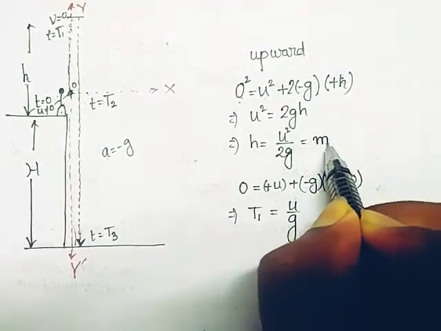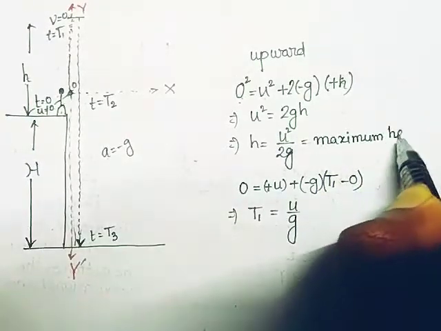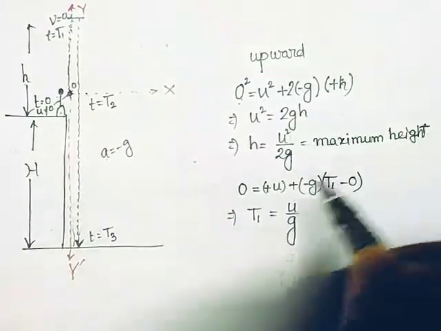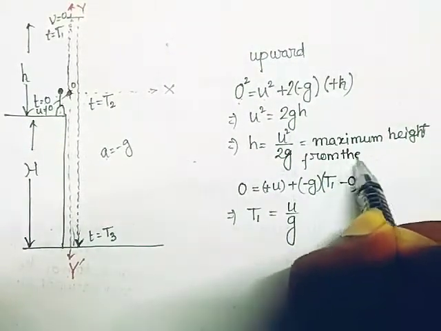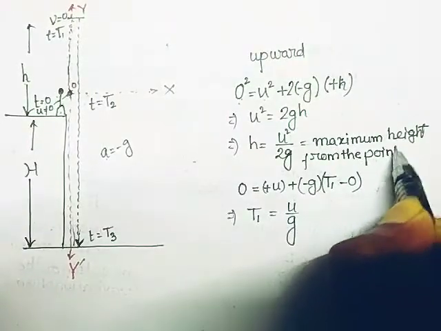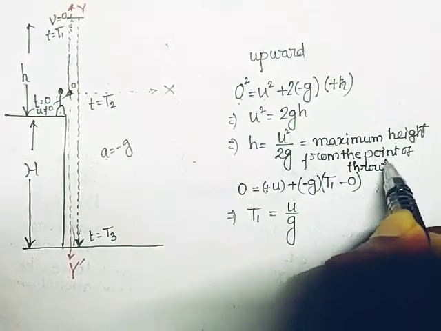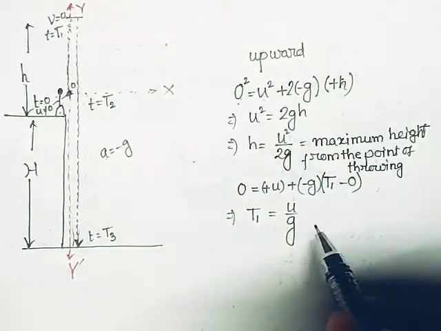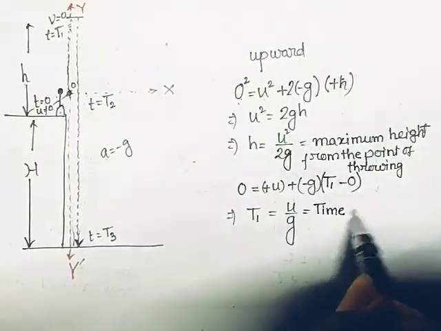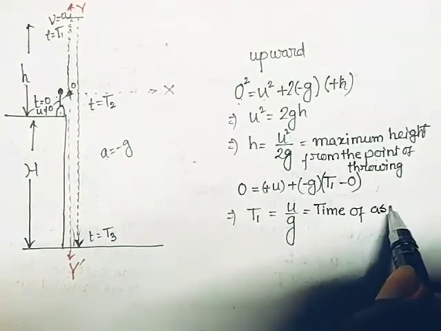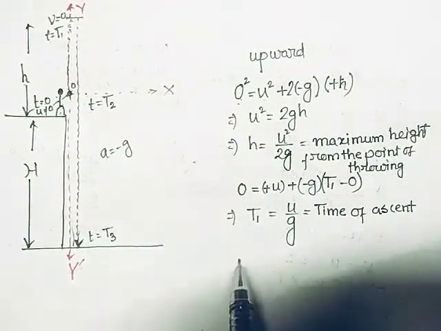So it is the maximum height from the point of throwing. You can say it is the time of ascent, the time for which it is moving upward. Now we check the downward motion.